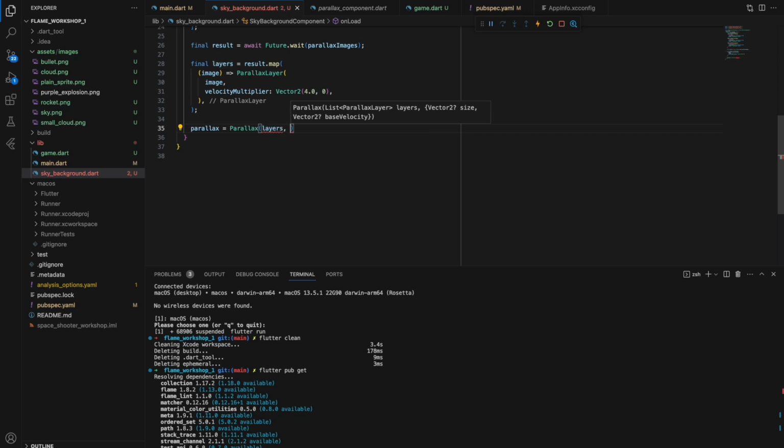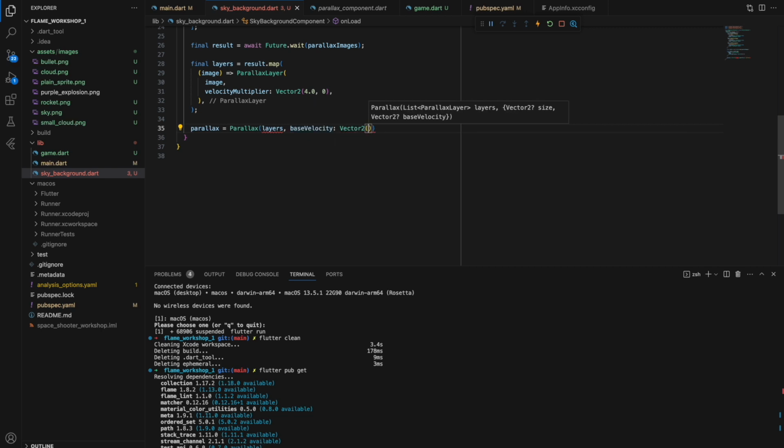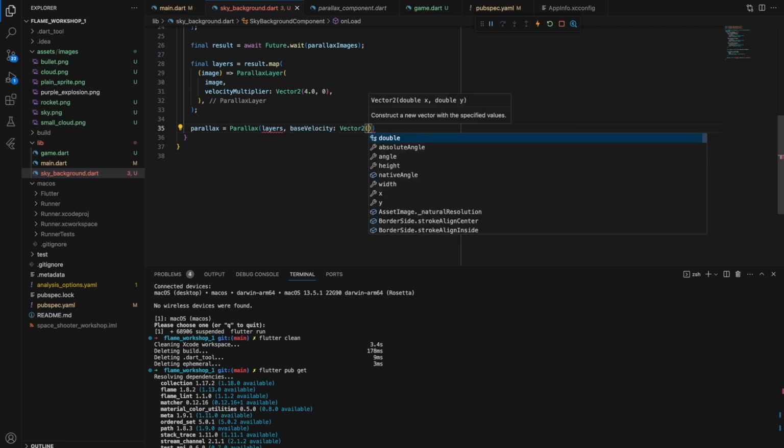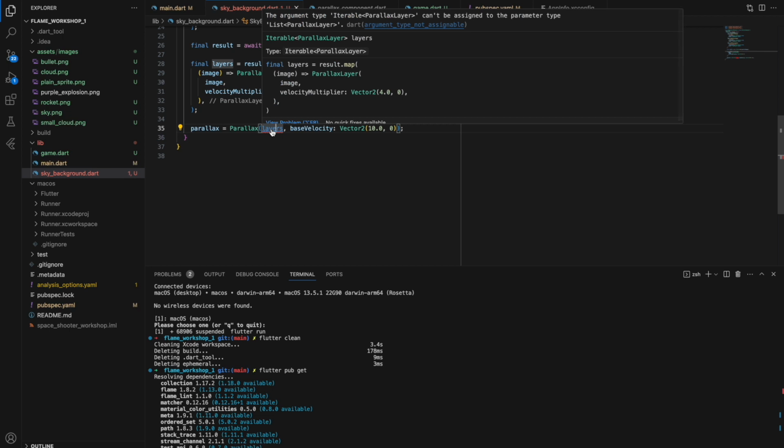And for the whole parallax we need to add base velocity. It will be 0.0. What is wrong here? I have layers.